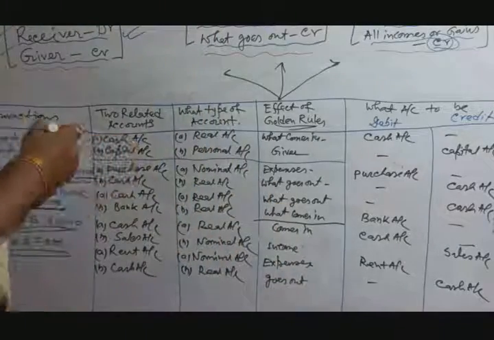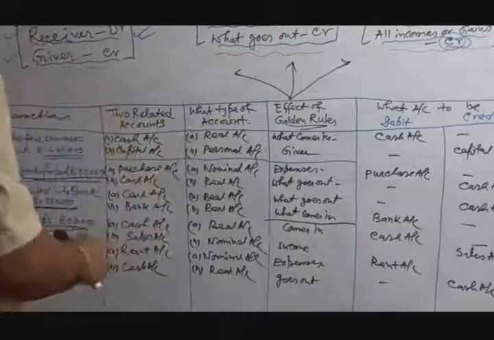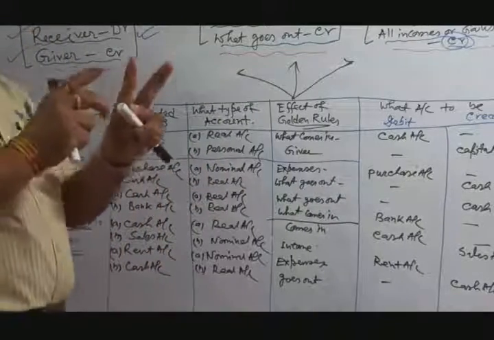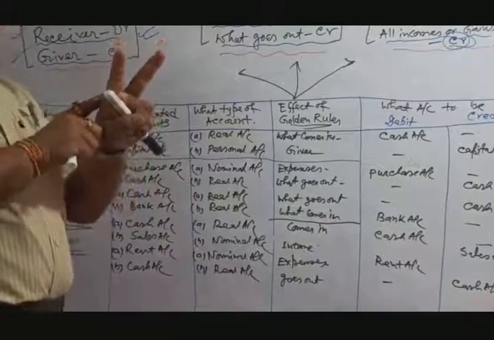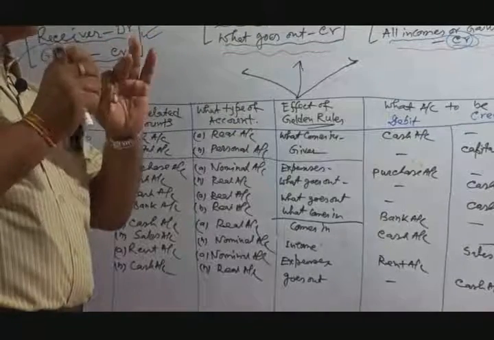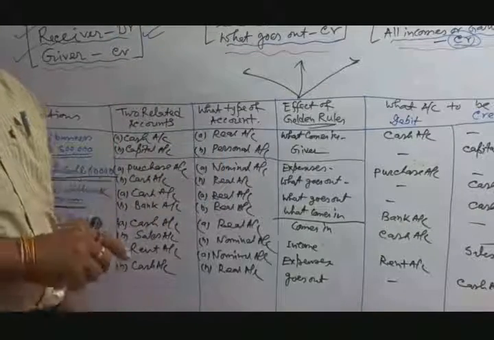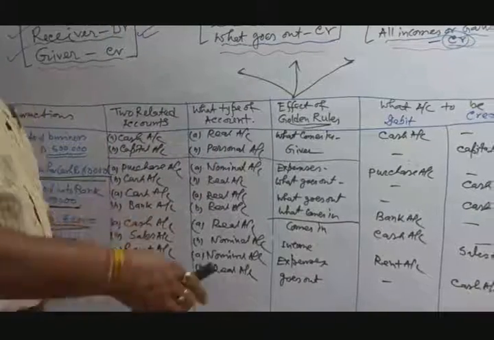Before identifying which account to debit and which to credit, these are the steps of your calculation. First identify the two related accounts, then what types of account, then the effect of the golden rules, and then which account to be debit, which account to be credit. Okay, everybody understand?